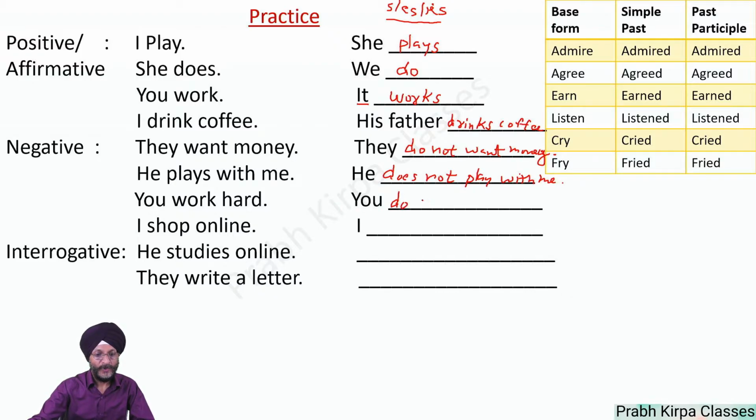You do not work hard. The more practice you do, the more experience you will have, and the tenses will come easy for you. I shop online. It will become I don't shop online.